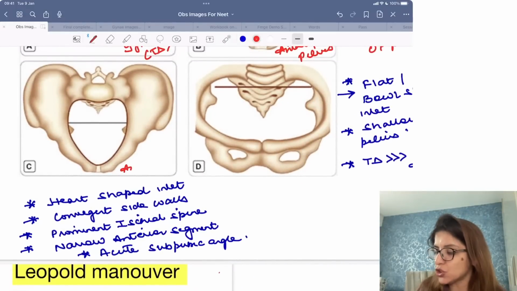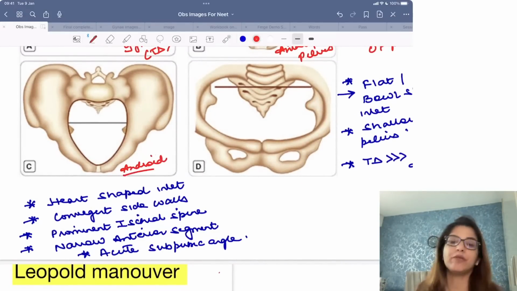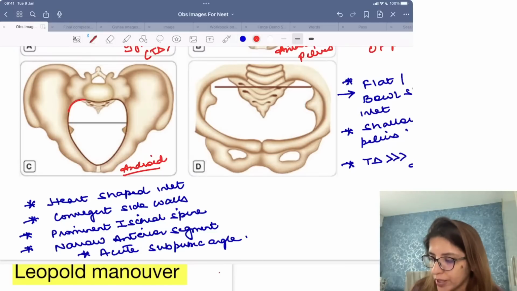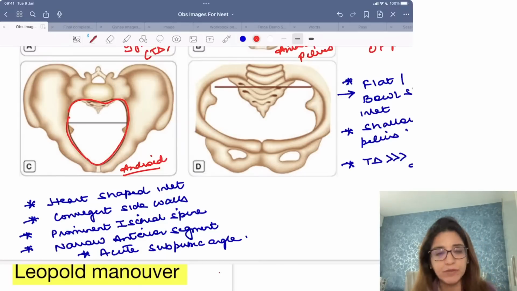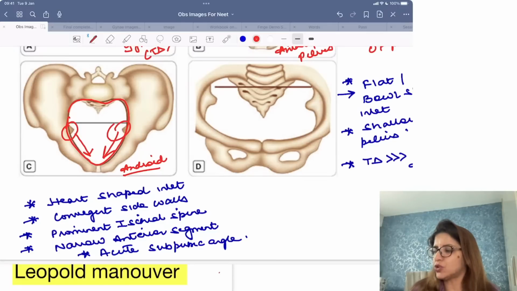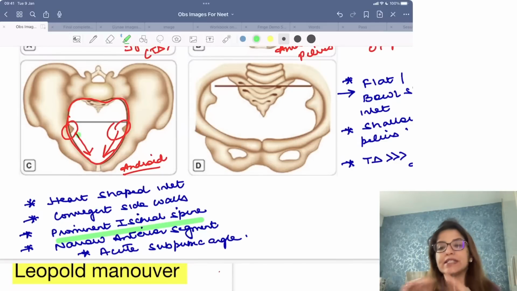So image C shows you android pelvis. In android pelvis, the shape of the inlet is heart-shaped. It has got convergent side walls, right? This is the only pelvis where you get prominent ischial spines, and because it is heart shaped, the posterior segment is broader than the anterior segment.